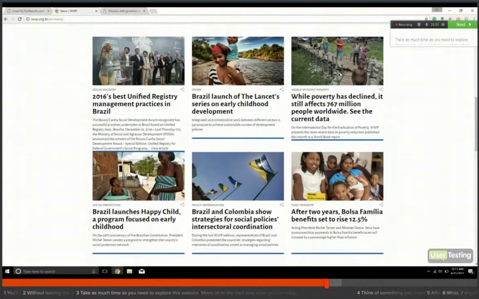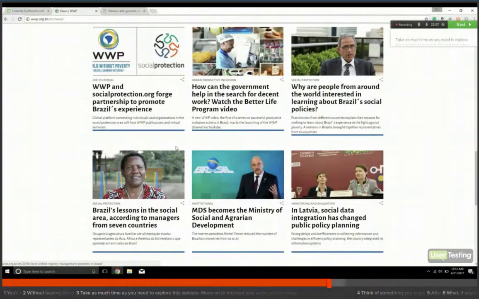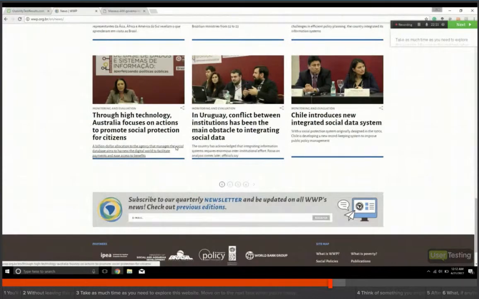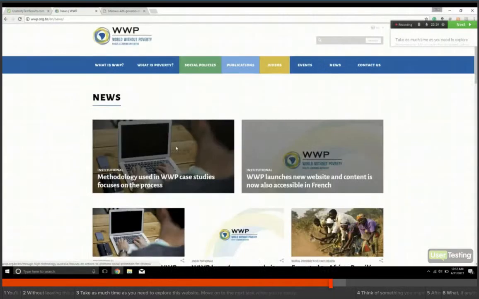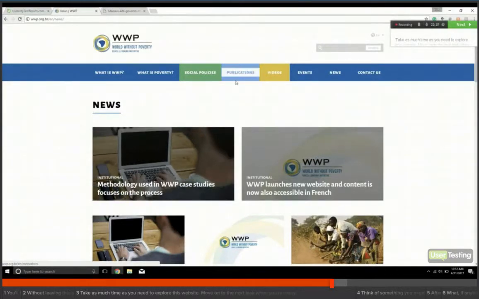They're amazing photos. Honestly, this photo here for the Happy Child program just hits you right in the smiles. Alright. So this is actually really cool, and it goes back really far, so you have lots of stuff. I mean, if I'm trying to gather information on social programs to put into play, this has just an abundance of information here.